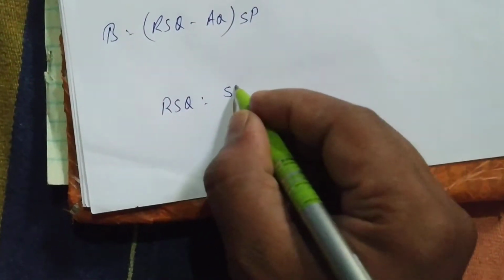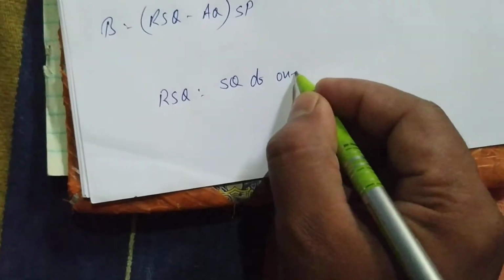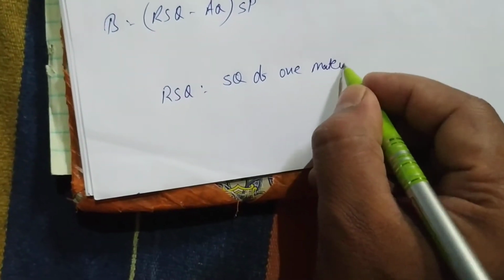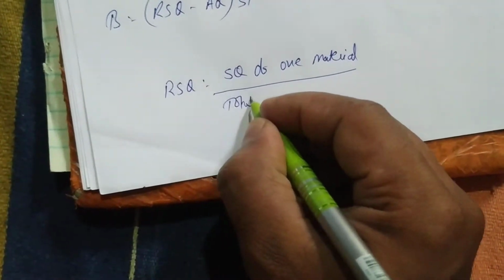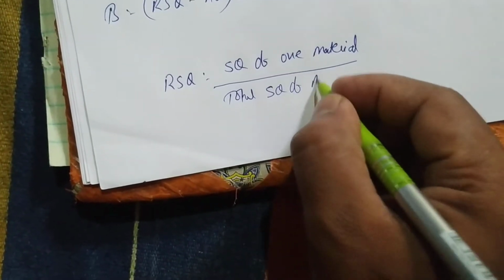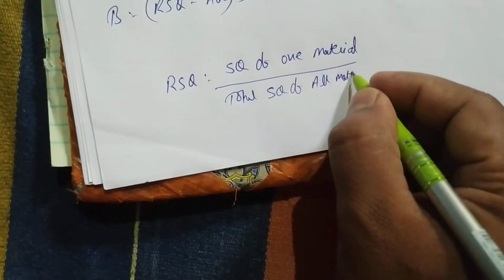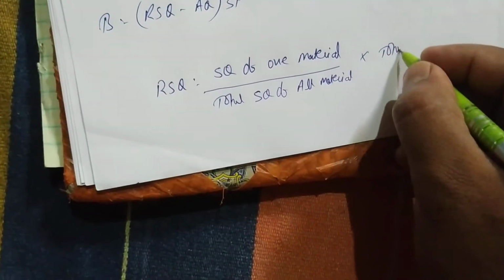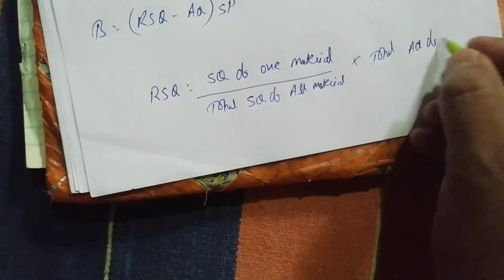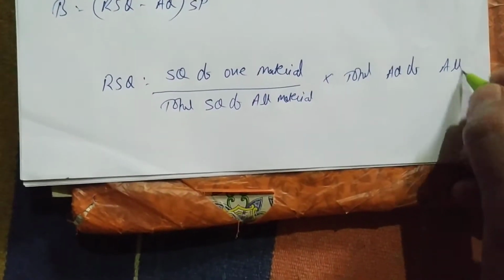The RSQ formula is what? SQ of one material divided by total SQ of all materials, multiplied with total AQ of all materials.